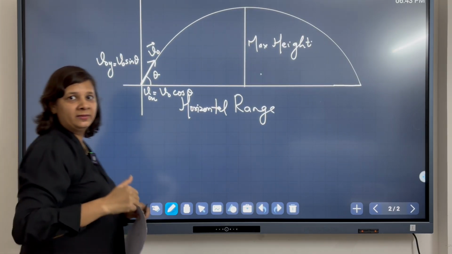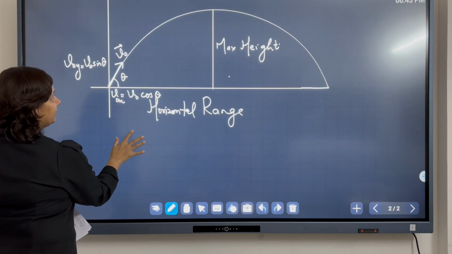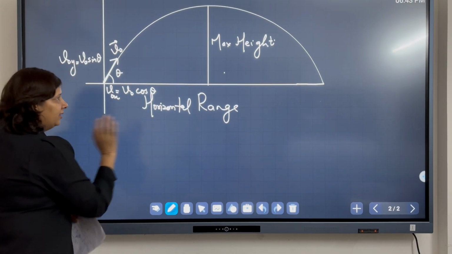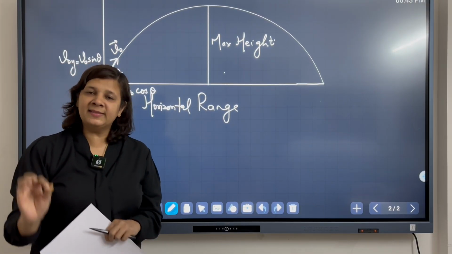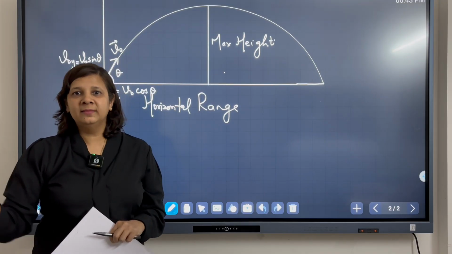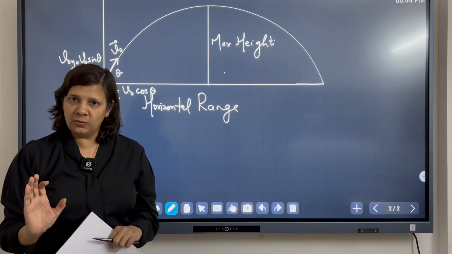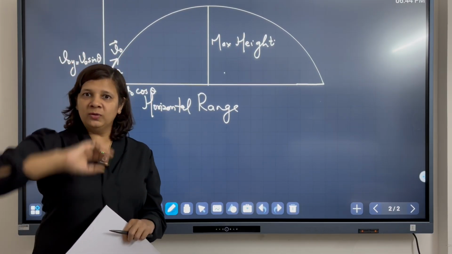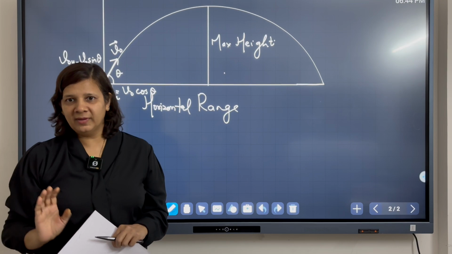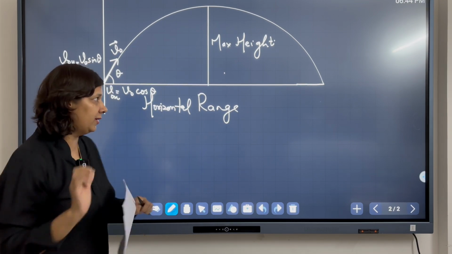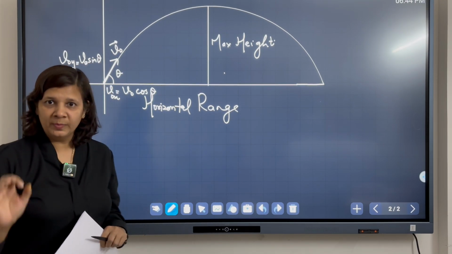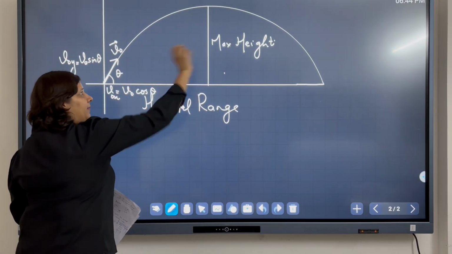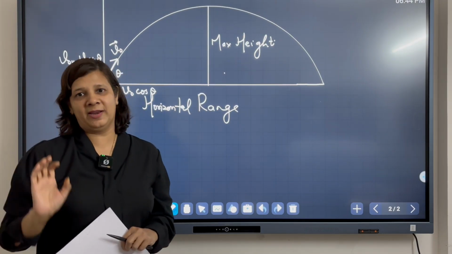You all have learned the three kinematic equations, right? The first kinematic equation is v = u + at. The second equation is s = ut + half at square. And the third kinematic equation is v square minus u square = 2as. In order to calculate the maximum height, we can directly use the third kinematic equation.